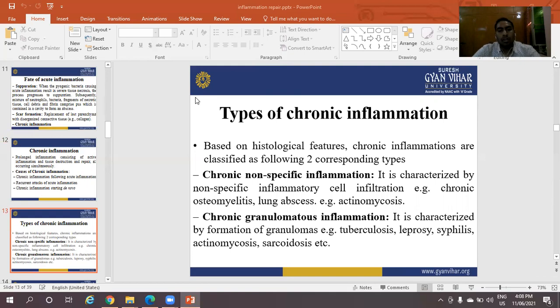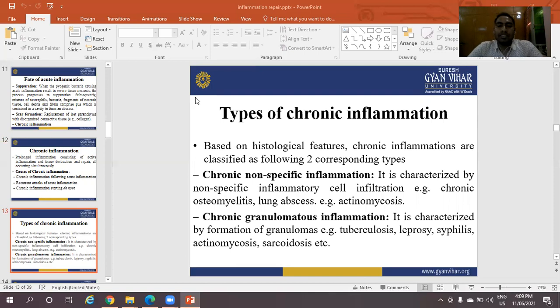Chronic non-specific inflammation is characterized by non-specific inflammatory cell infiltration. Examples: chronic osteomyelitis, lung abscess, actinomycosis. These are the chronic non-specific inflammations.